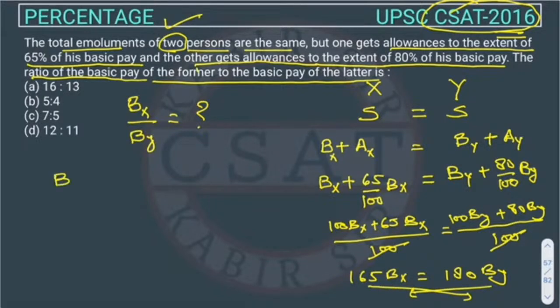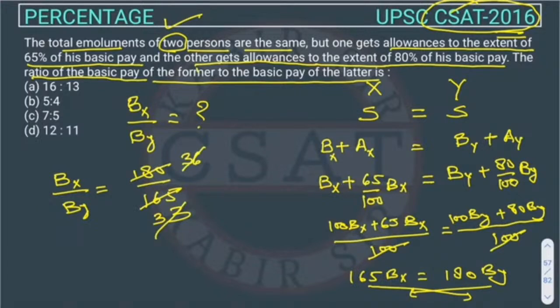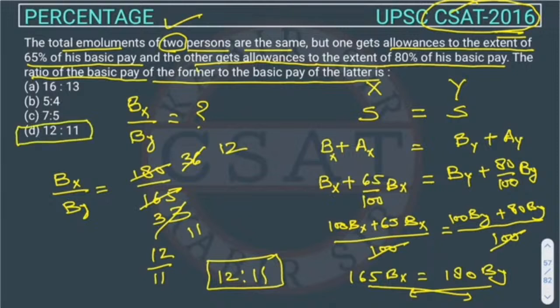So it will become bx upon by is equal to 180 upon 165. So from 5 we can cut this, and from 3 we can cut this. So it will come out 12 upon 11, or we can write 12 is to 11. So the answer is option D.